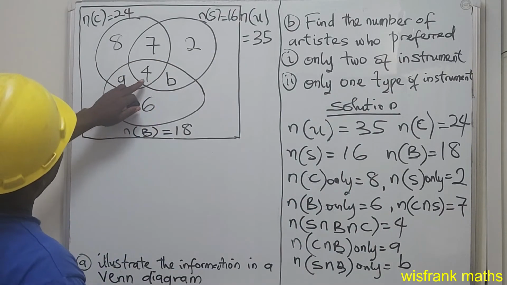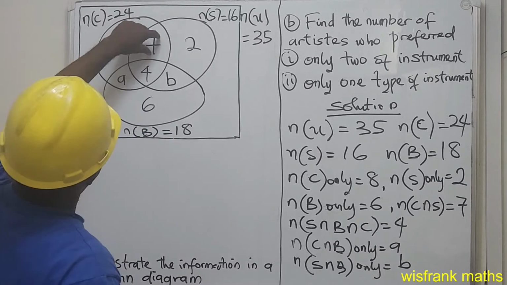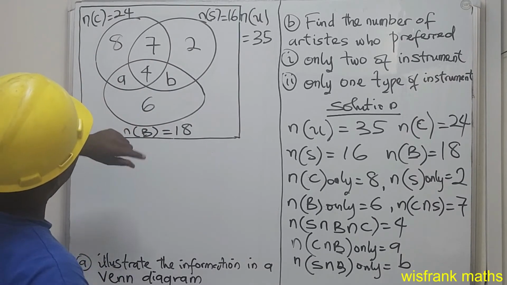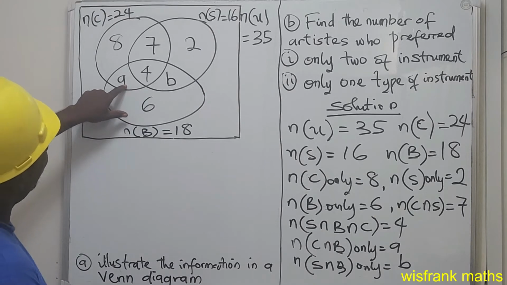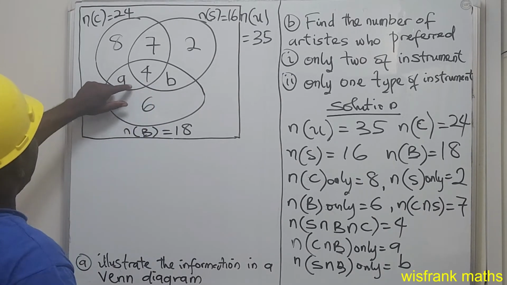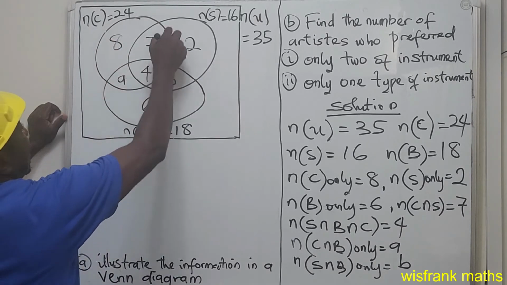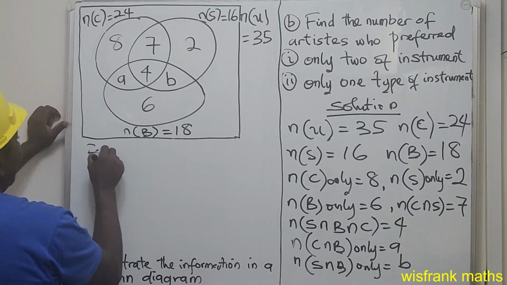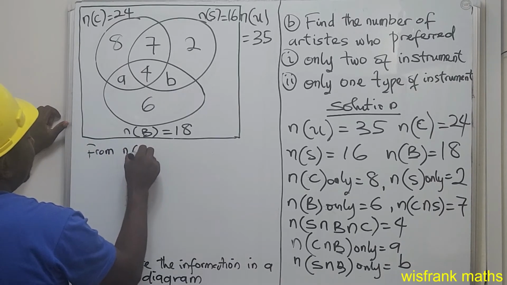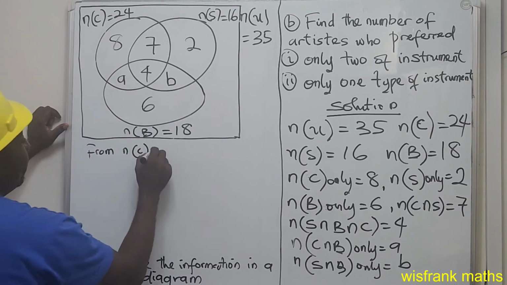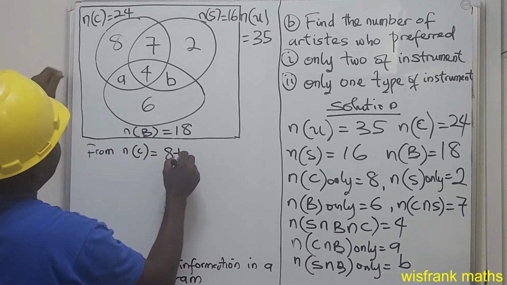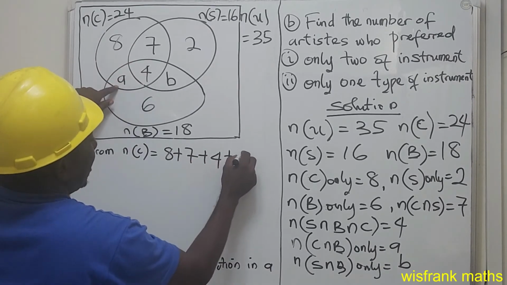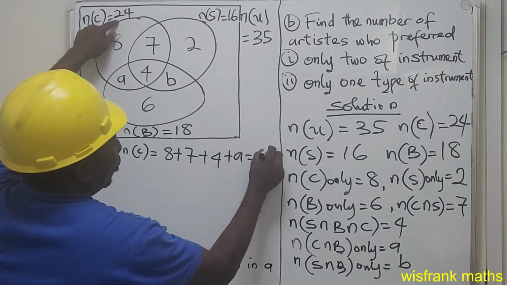Before we can find only 2 of instrument, let us find the value of A and B. From the number of cymbal, we have 8 plus 7 plus 4 plus A equals 24.